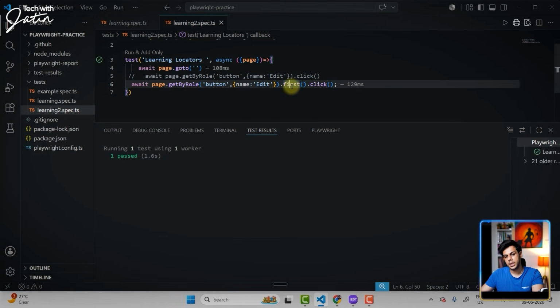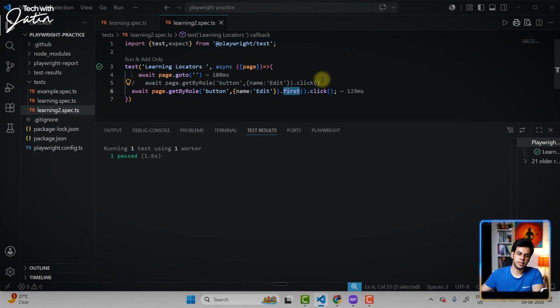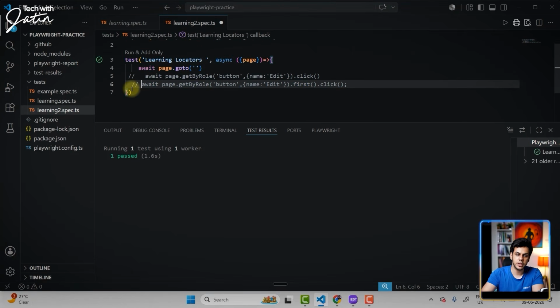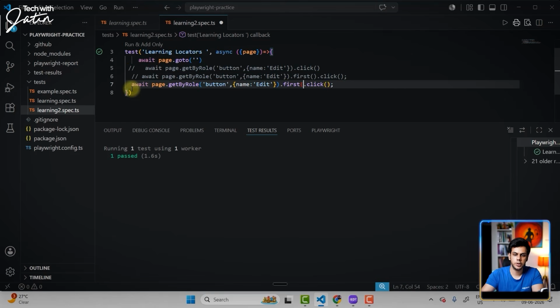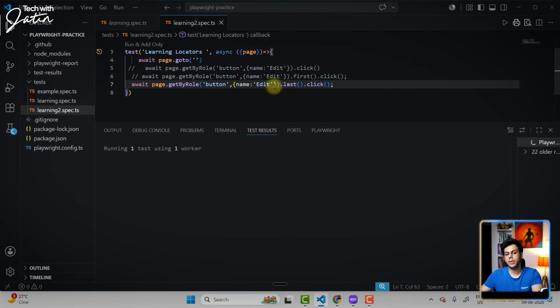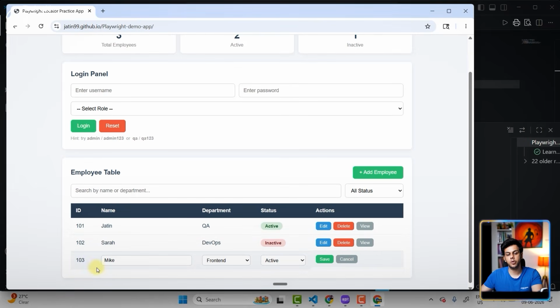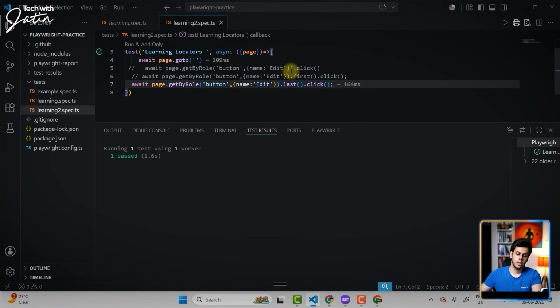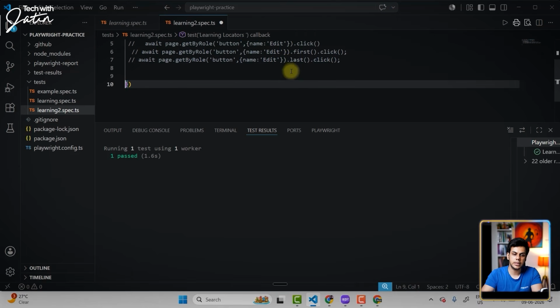All right. The second one over here is, let's say, last. If there is a first method, of course, there is going to be a last method also. So I can just change it to last. I'm going to save it. Let's click on the play button. And you know what is going to happen, right? The moment I click on the play button, it is going to click on the edit button for Mike, because Mike is the last element over here. Pretty simple, straightforward. Now, I can use the first, I can use the last.